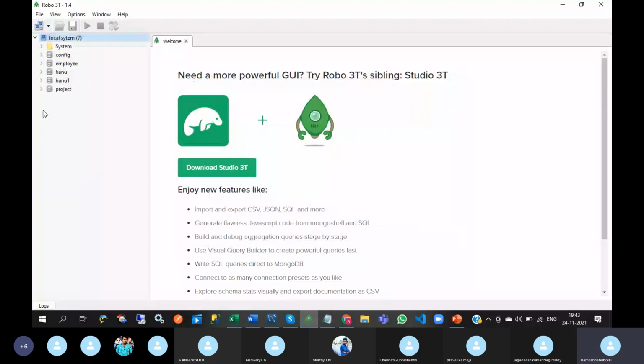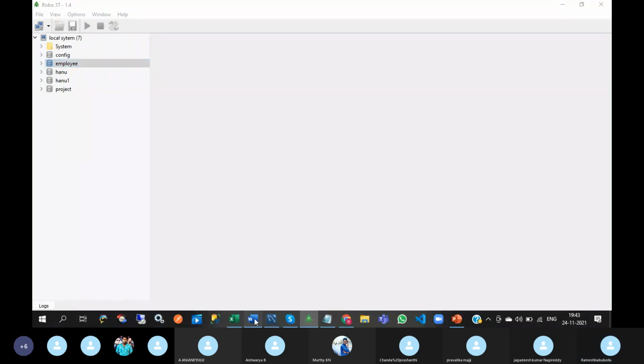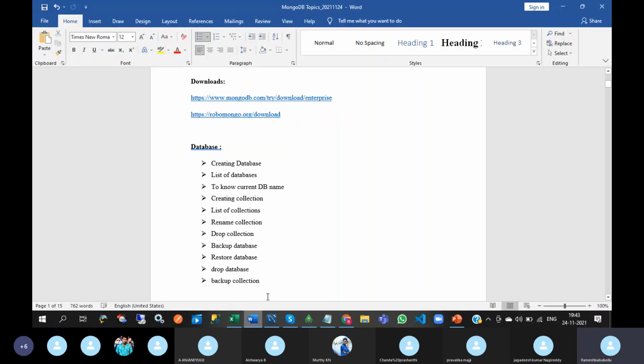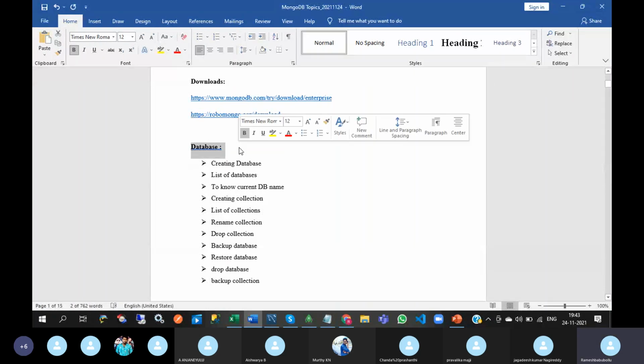These are the list of databases available. I created them earlier, that's why I can see the databases now. Now we will discuss one by one. What is a database? I think all of you know that. We can have some tables in a database. In the MySQL training session, I discussed what a database is. A database is a collection of tables, procedures, functions, views, and triggers.